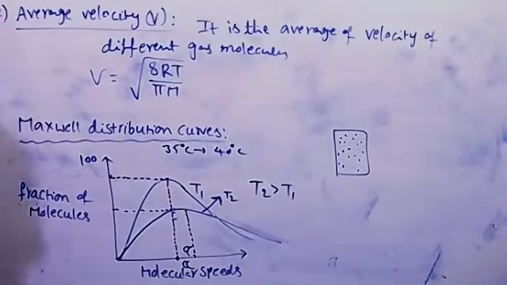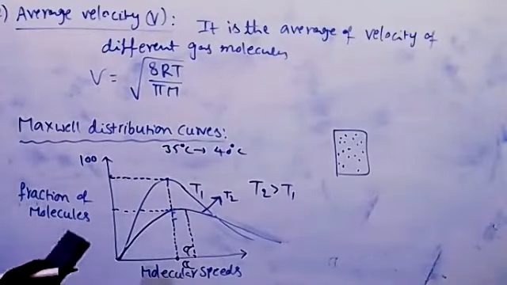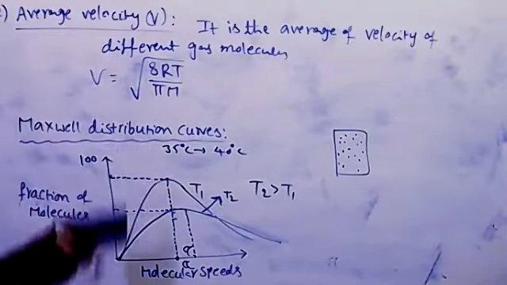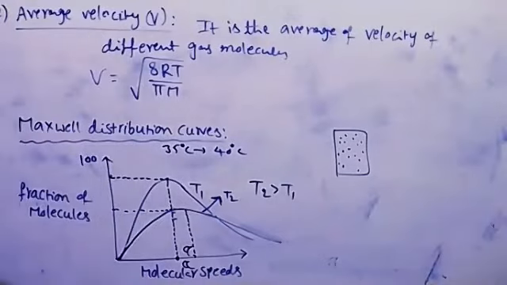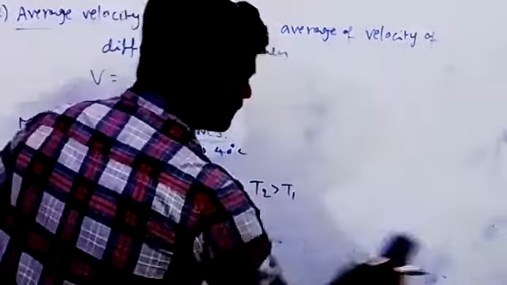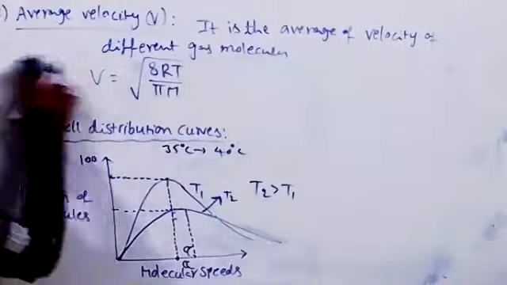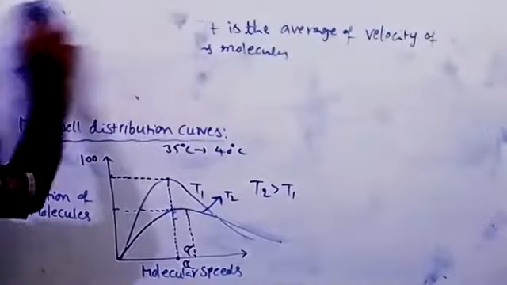Okay. So according to Maxwell, gases possess different velocities. These velocities we study in three different ways: most probable velocity, average velocity, and RMS velocity. We already gave those three formulas. I'll write the relations between the three different types of velocities.